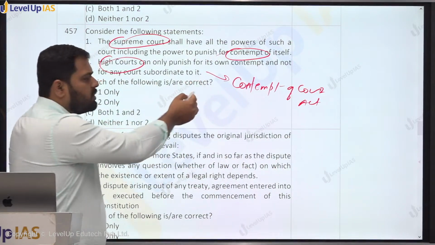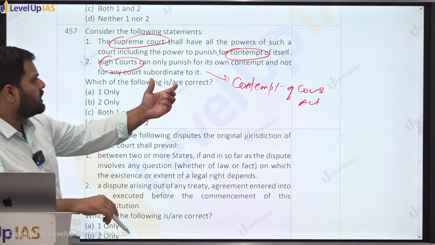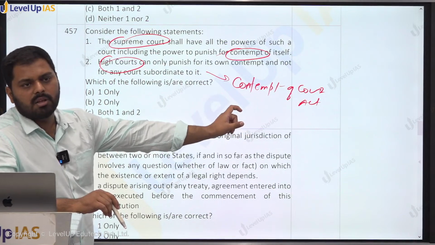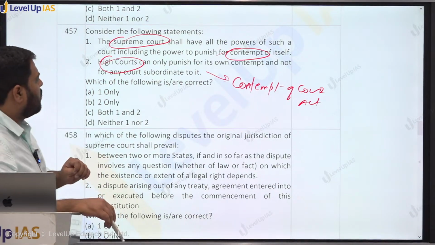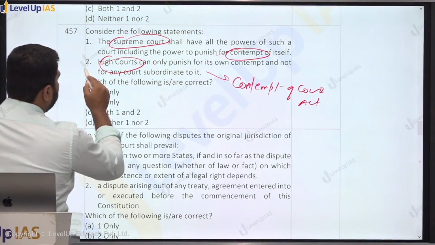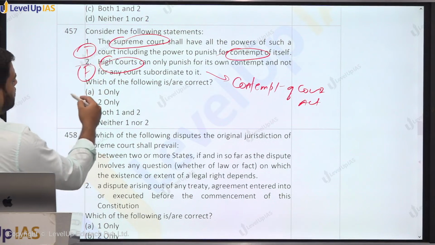Right? तो प्रोविजन तो वैसे सही है, चाहे वो कहीं से भी आए. क्वेश्चन में आपको ये थोड़ी जज करना है ये कॉन्स्टिट्यूशन में. Had I written that it is prescribed under the Constitution, this will be a false statement, right? So High Court can punish only for its contempt. This is a false statement. Supreme Court can punish for its contempt. This is a true statement.